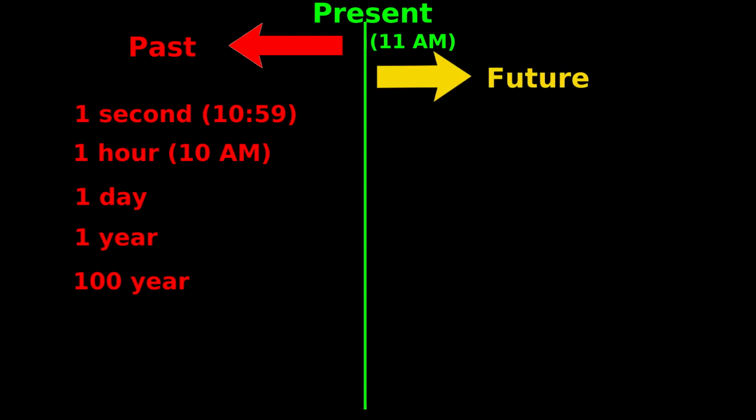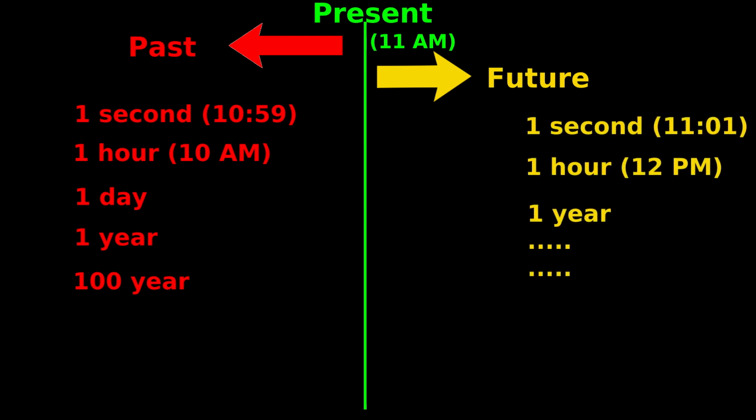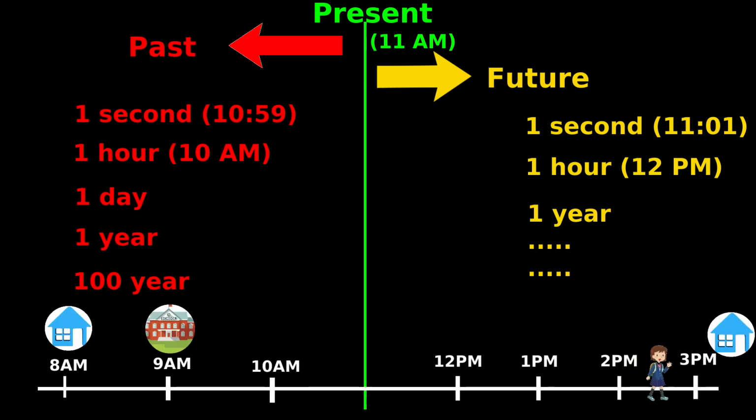Anything that will happen after now is future. It can be 1 second after now, or 1 hour after now, or 1 year after now. For example, in the evening, you will go back home, so going back will be in future.